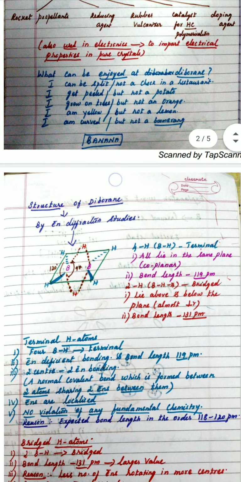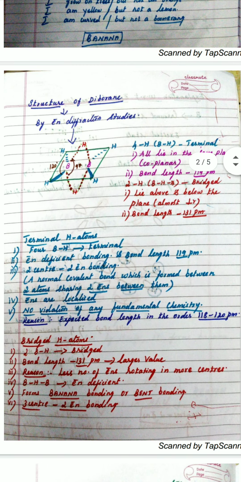So we'll move on to the structure of diborane. Any structure for that matter, we normally determine by electron diffraction studies. So that's what we do here also. By electron diffraction studies, we just list these points so that we can understand it better. So if we look at the diagram, there are two borons, each attached to two hydrogens at the corners.